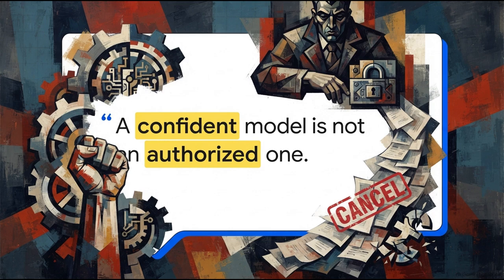A hallucinating model, or even a highly capable, mathematically accurate model, might propose the absolute worst possible financial action. It doesn't actually matter how smart the AI is. The model's output is never, ever authorization.